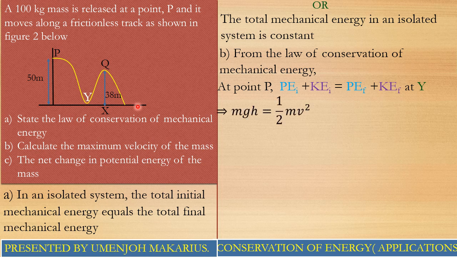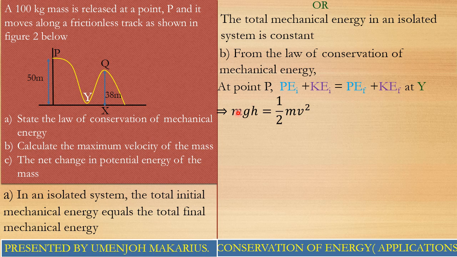Perfect. So we're going to have mgh plus the kinetic energy at this point, which is zero, equal to the final potential energy at the point Y, which is zero, plus the final kinetic energy, which is equal to 1/2 mv squared. The mass and the mass can cancel, guys. That tells you that the maximum speed is independent of the mass of the particle.